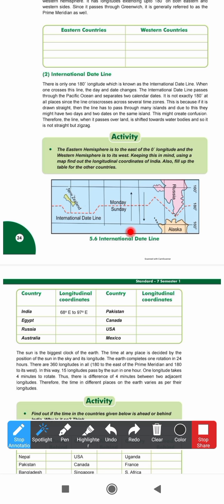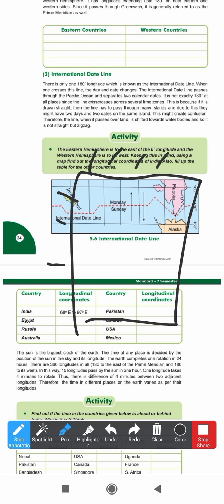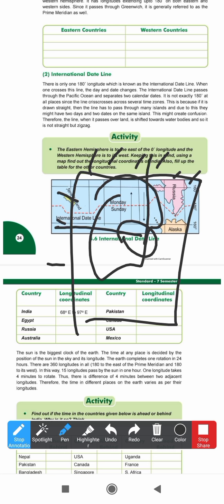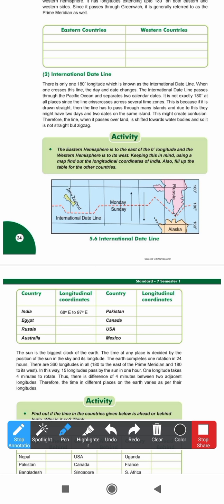So what you have to do, you have to take a map. If you have an atlas, take that. Then see where Egypt is. In your map book, you will have latitude and longitude itself. So find Egypt and then do it, right? How you have to do it?